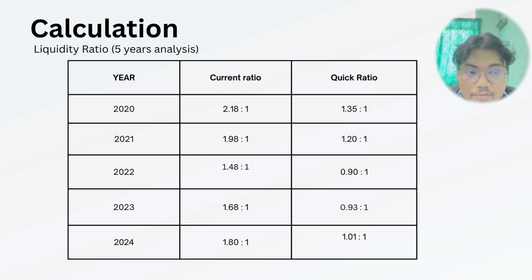Liquidity ratio calculation is number 2. Liquidity ratios were calculated using the current ratio and quick ratio. The current ratio is calculated by dividing current assets by current liabilities.